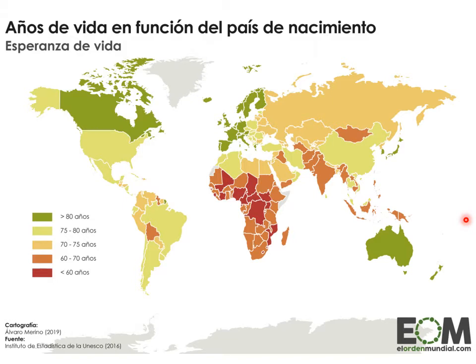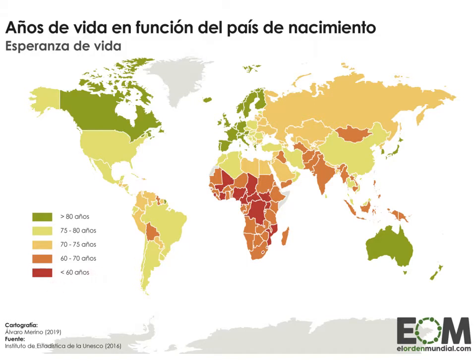This is an average. For example, when we see that these countries have a life expectancy of less than 60 years, actually in some places it can reach as low as 40 or even 30 years of life expectancy, it doesn't mean that everybody that reaches 60 years dies.